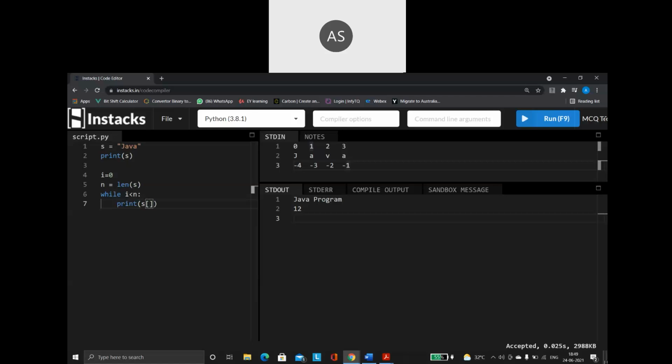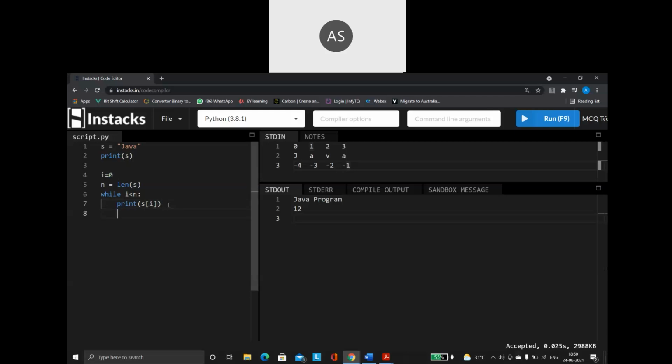Now which variable is going to point to my index? The variable i. So here you say s of i. You remember the first print statement was s of 0, the second was s of 1, the third was s of 2, like that. Since the index value is maintained by the variable i, I am going to say s of i.